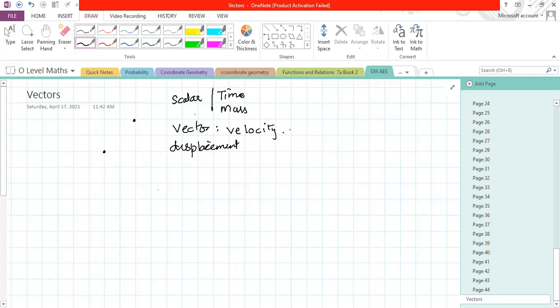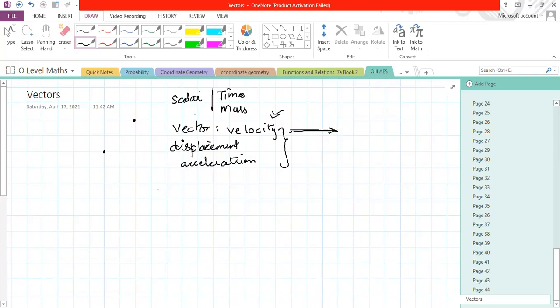Similarly, the rate of change of velocity is acceleration. So there are vector quantities. Whether you want it or not, direction is already added in it. So when you mention velocity, it means that it is in some direction.